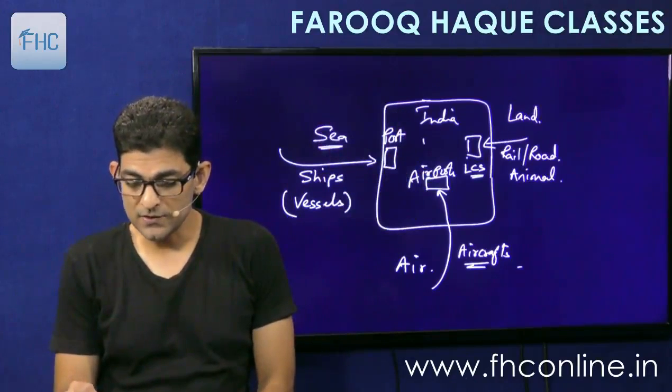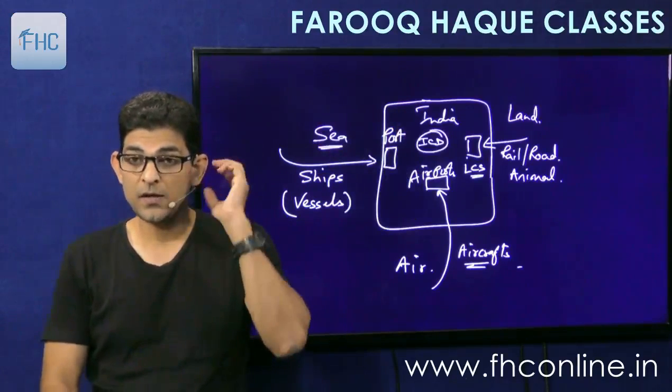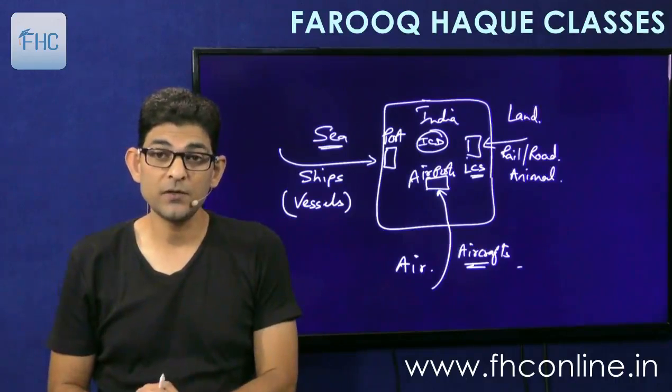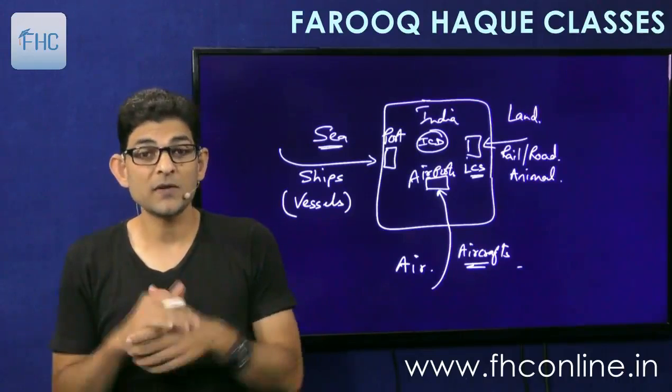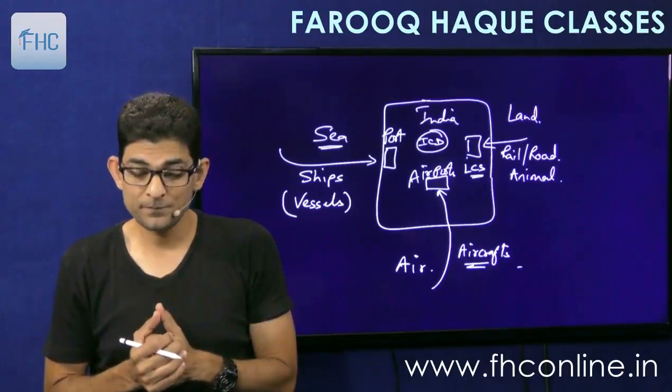So we can write ICDs also in between. And then there are airport freight stations and sea freight stations and all, where the goods are stored. And then of course there is a warehouse. Warehouse, we can keep the goods in the warehouse for some time and then clear later on, right?